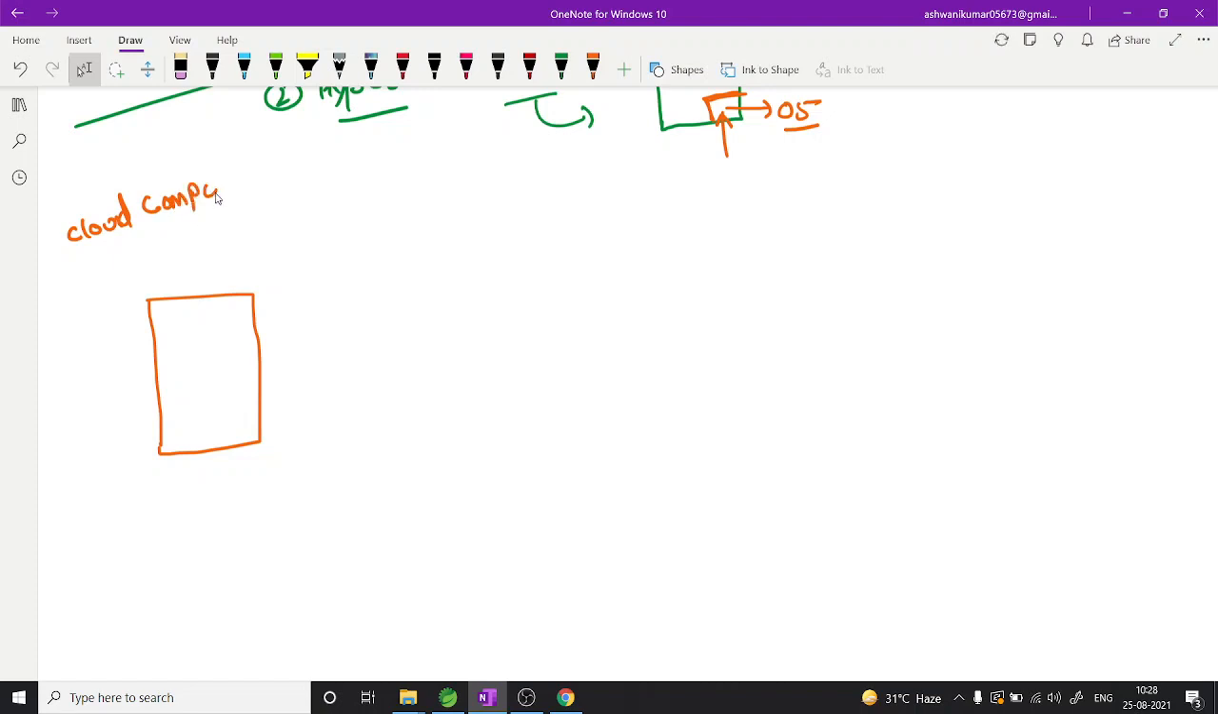So we can say cloud computing. So this is your machine, and what will your machine consist of? Inside your machine you will have your resources like RAM and hard disk, SSD. On top of that you will have your operating system, and on top of that you will have the hypervisor.